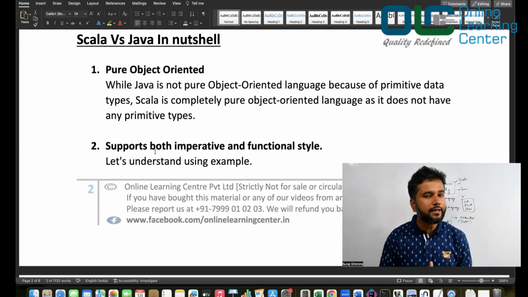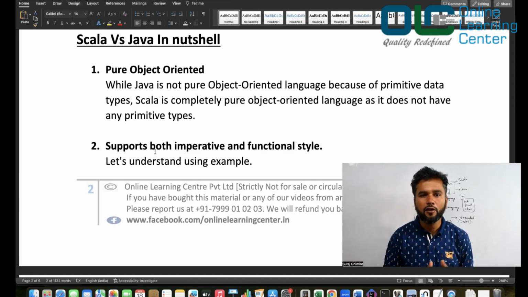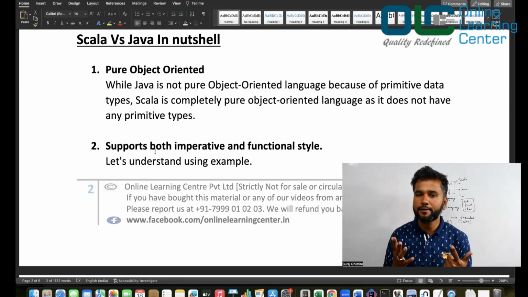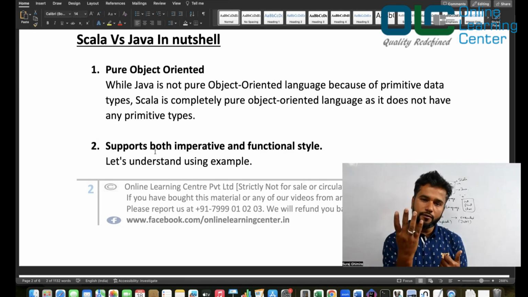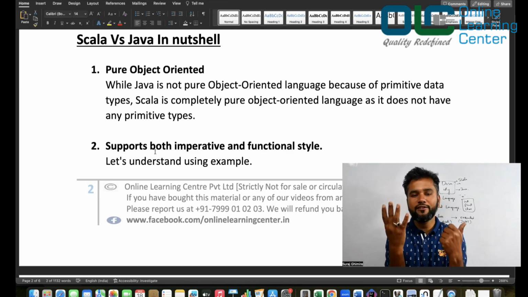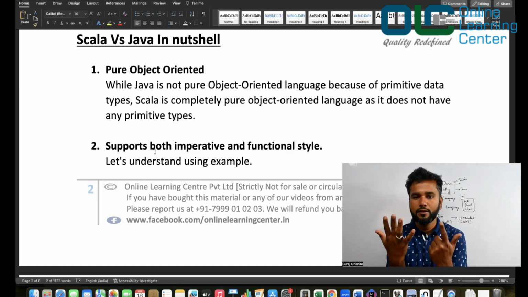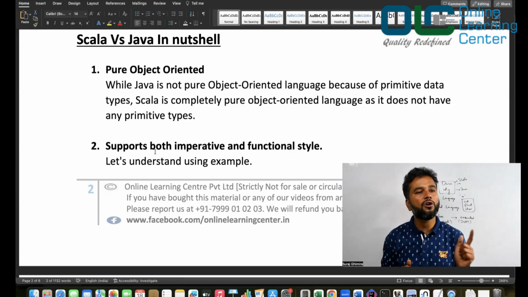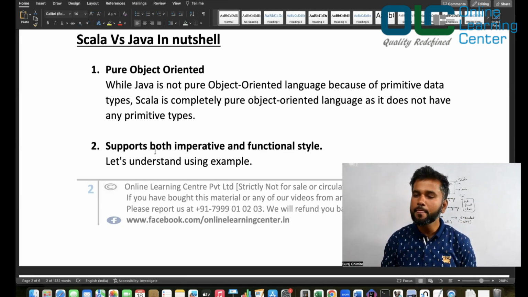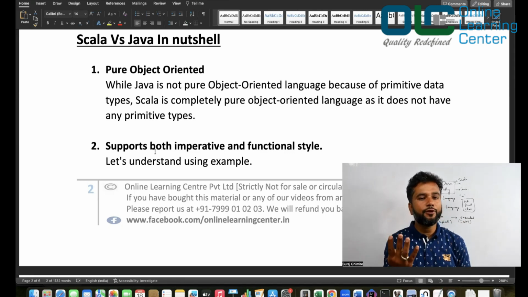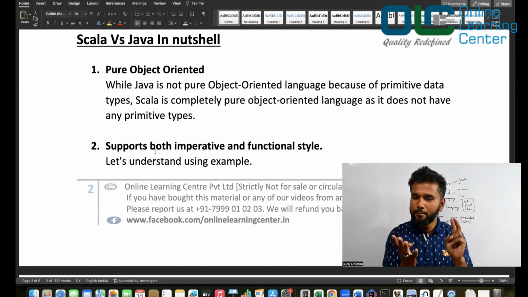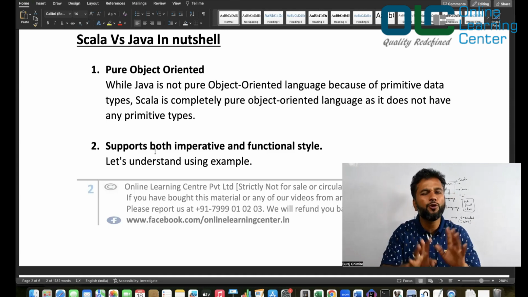If you have done your BTech or BE from India, then we all know that you are given 7 years to complete your BTech, right? Now it's a 4 year degree, but at worst you can complete this in 7 years. And if you go beyond 7, then you will be awarded a certificate, NFTE, not fit for technical education probably. Okay, suppose you have completed BTech in 4 years with no backlogs. Let's call it a pure engineer. Okay, because he has completed BTech in 4 years with no backlogs.